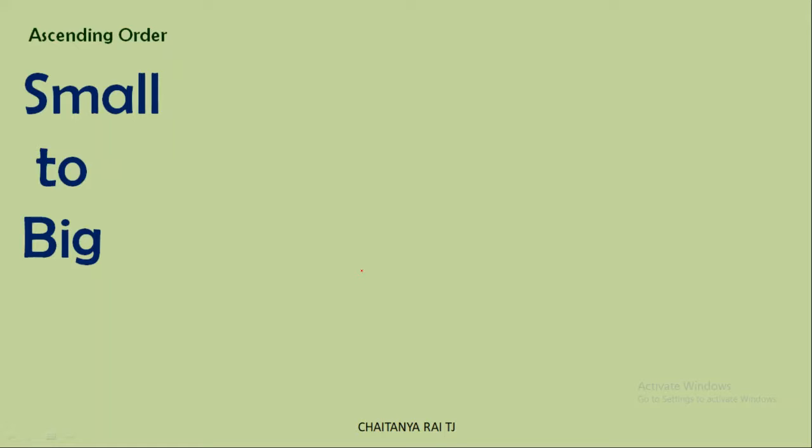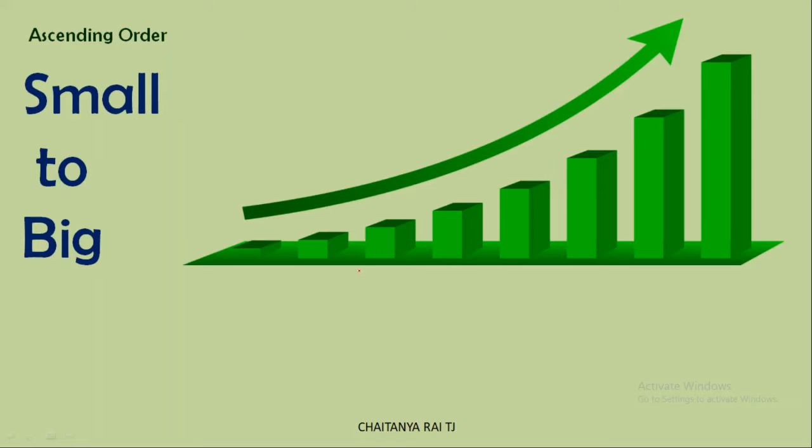When we are given a small group of numbers, first we choose the smallest among them, then the next comes, and so on until we write the largest among them. So simply we can say that ascending order is small number to big number. This is the smallest among them and this will be the largest one. In this way we are going to write.